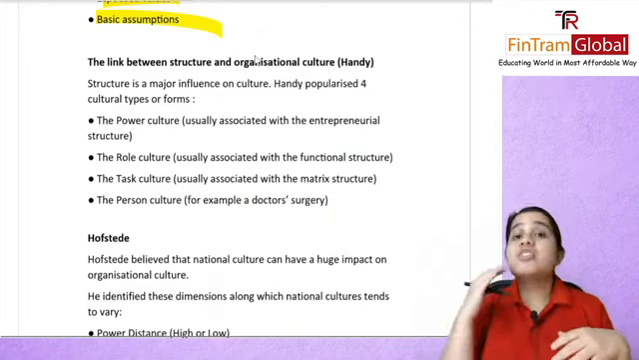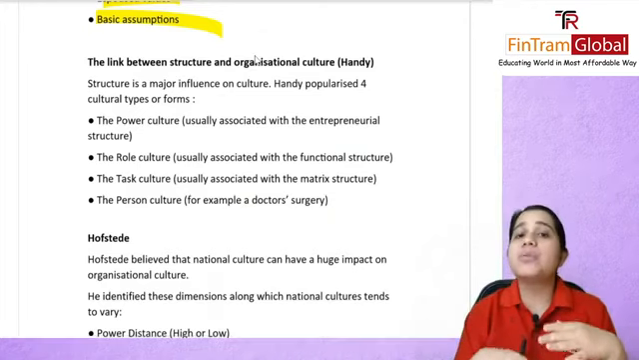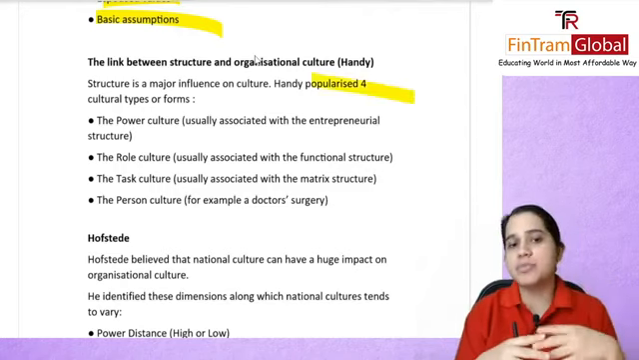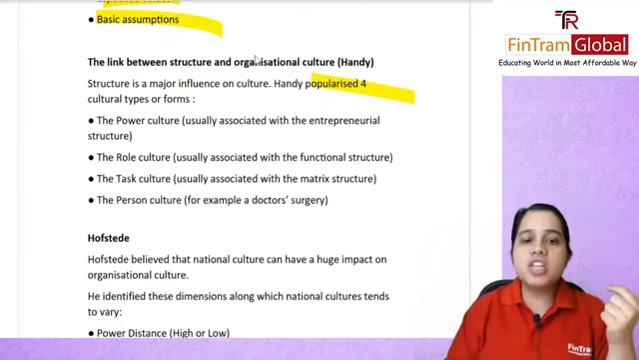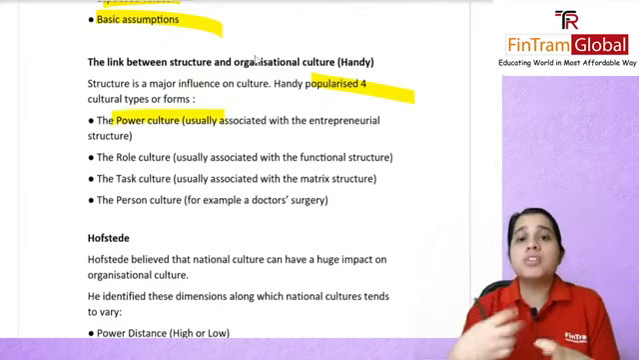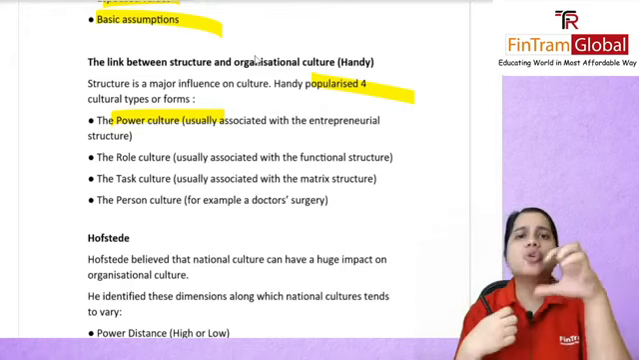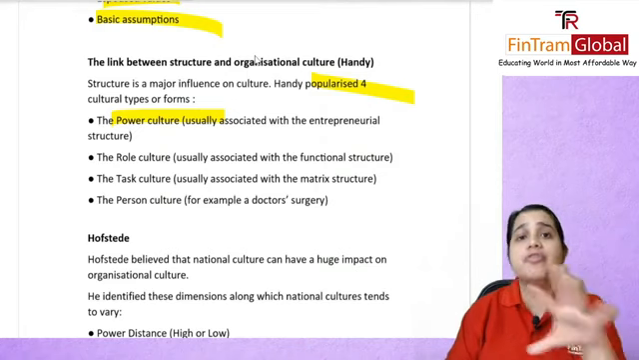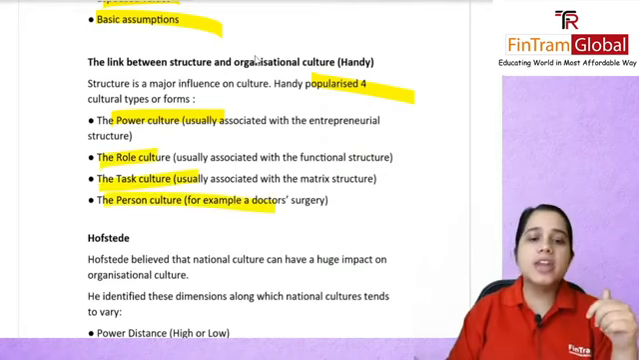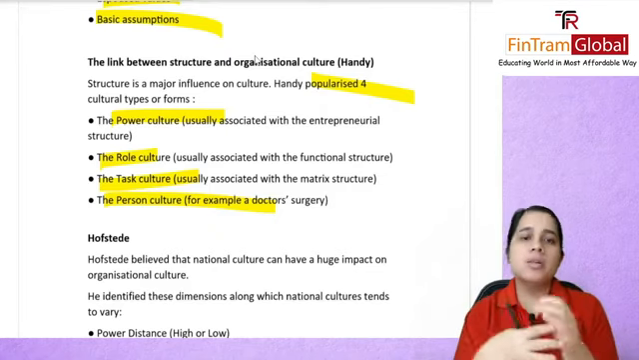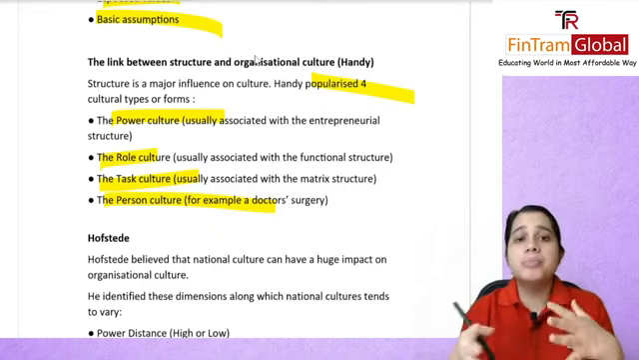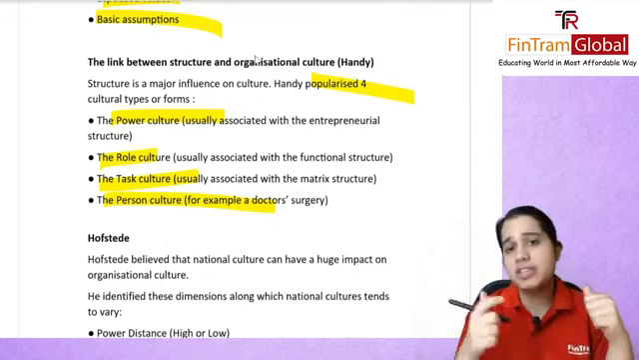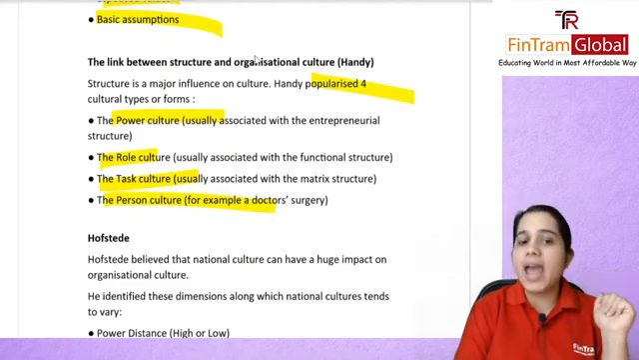Then the link between structure and organization culture was given by Handy, wherein he categorized four cultural types. There was your power culture, usually associated with an entrepreneurial structure, where basically one person has all of the power and exerts it. You have your role culture, with different functions, your task culture, and your person culture, which is about specialization. Maybe a law firm wherein people are all specialized, or a group of accountants opening a firm. They will have a person culture there. So that was given by Handy.